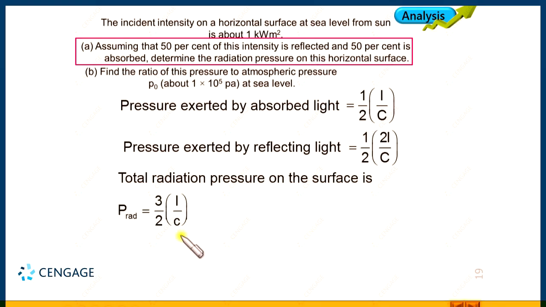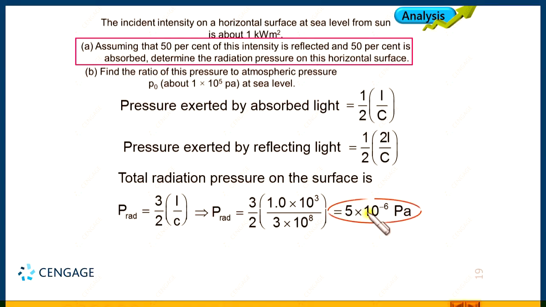Now, we can find the value of P radiation, that is the radiation pressure, and we know the value of I, that is 1 kilowatt per meter square. We know the velocity of light, that is 3 into 10 to the power 8 meter per second. So, let us substitute the values, 3 and 3 will get cancelled, and after calculation this value is nothing but 1 by 2 into 10 to the power minus 5. So, this is 5 into 10 to the power minus 6 Pascal. This is the answer to the first part of the question.